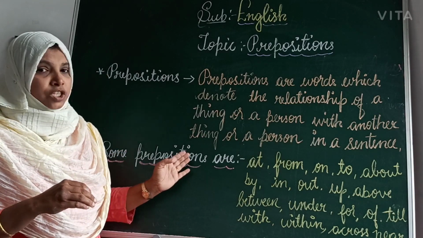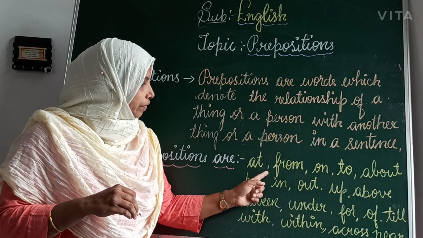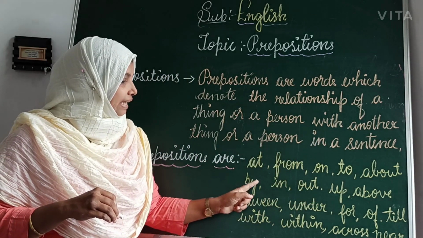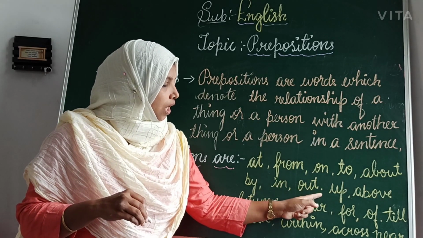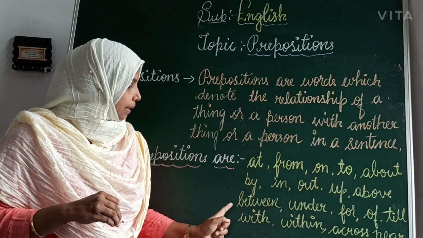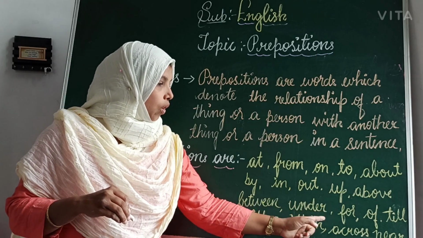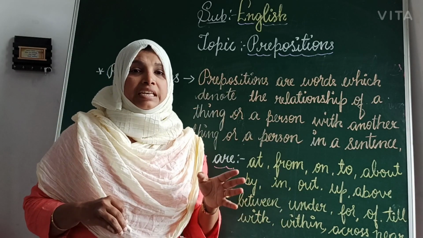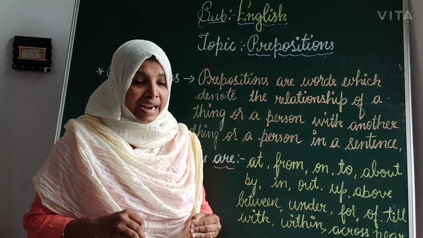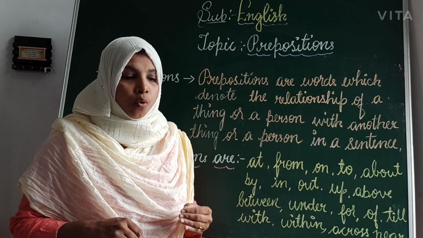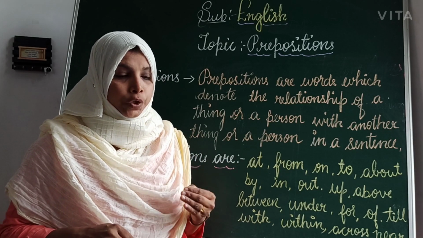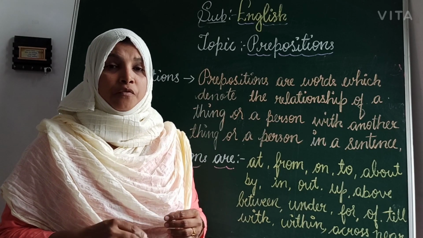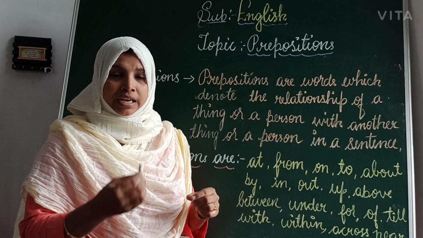Then let's see some prepositions: at, from, on, to, about, by, in, out, up, above, between, under, for, of, till, with, within, across, near, beneath, behind, through, into. These all we call prepositions. Prepositions tell that we have a relationship between a thing and a person.